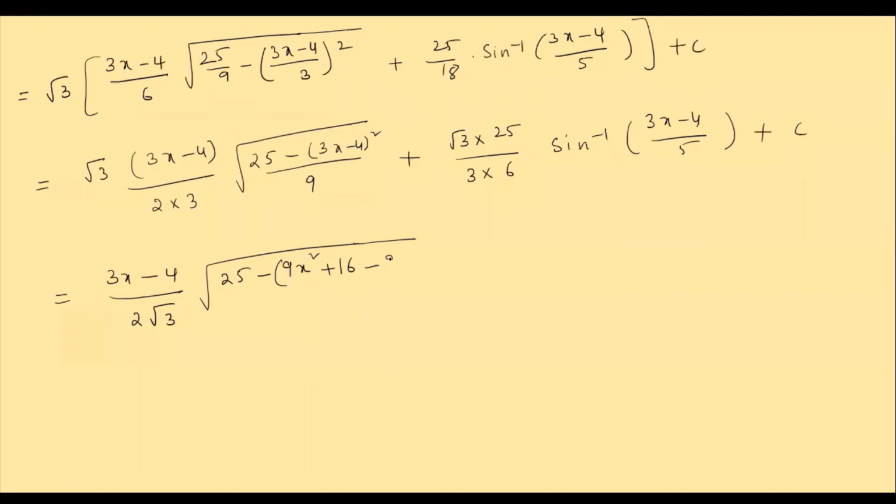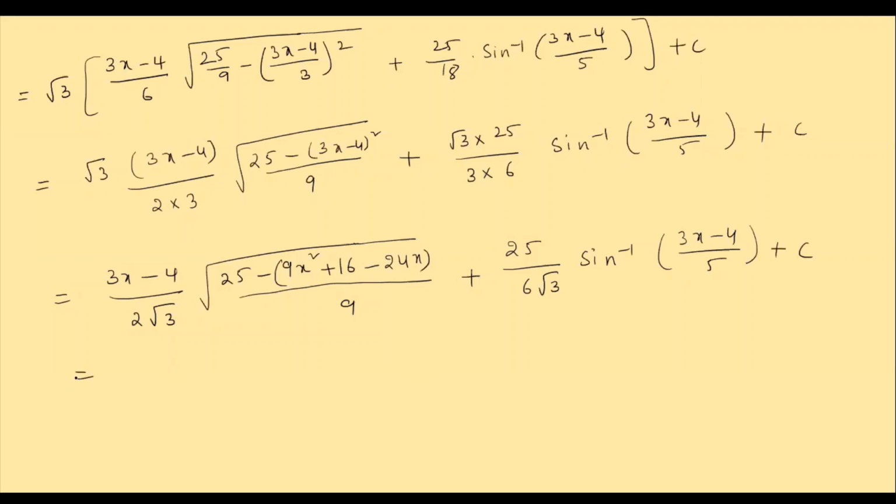So minus 24x by 9 plus, here also we can write this 3 as root 3 into root 3. So 1 root 3 and root 3 gets cancelled. So what is left? 25 by 6 root 3 is left. Okay. Into sin inverse of 3x minus 4 by 5 plus c.